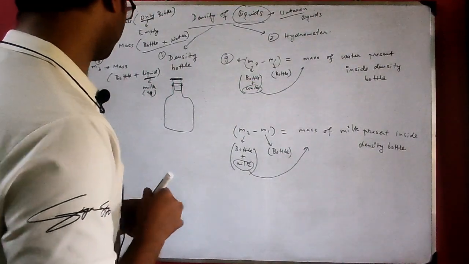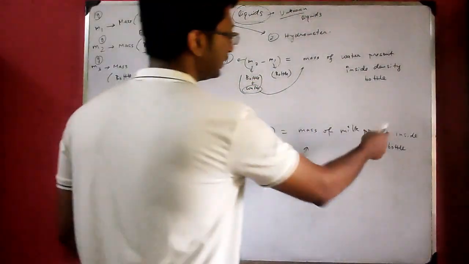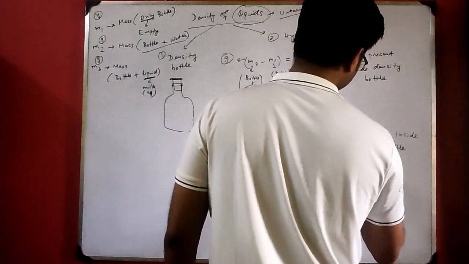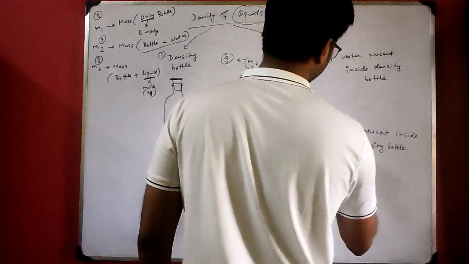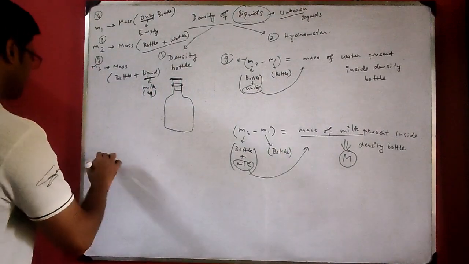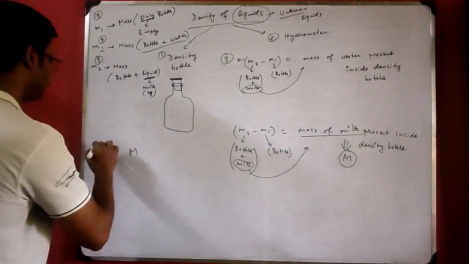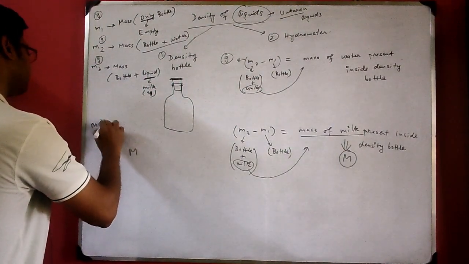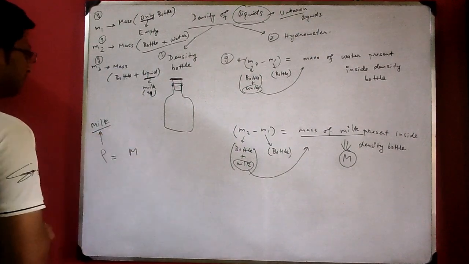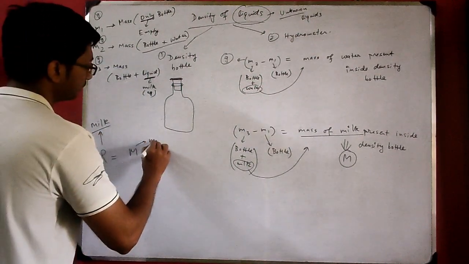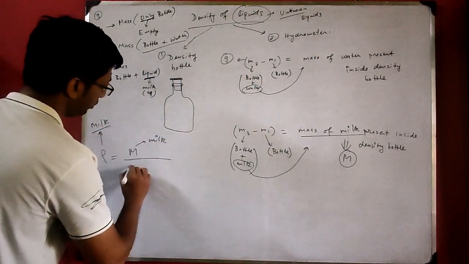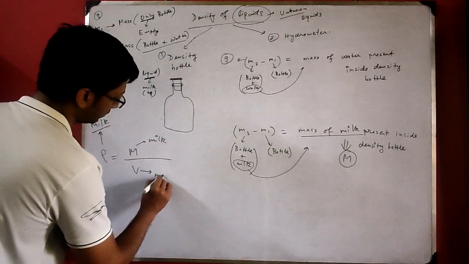Now, to find the density of milk, you have the mass of milk present inside the density bottle, which is M3 minus M1. You need mass of milk by volume of milk.